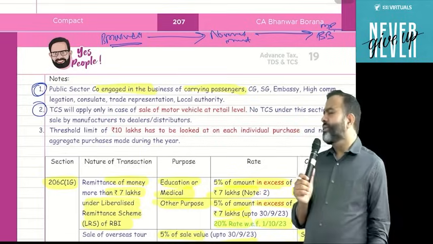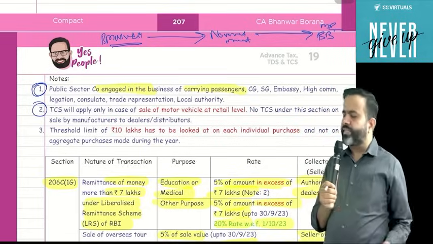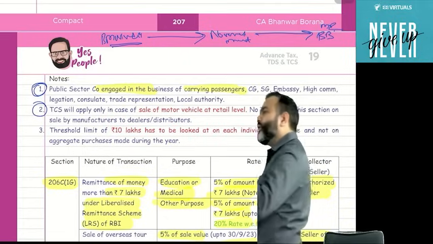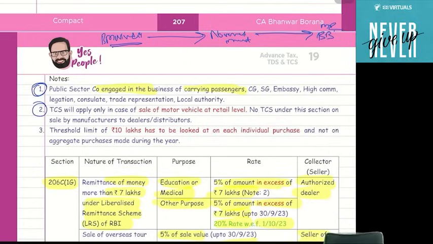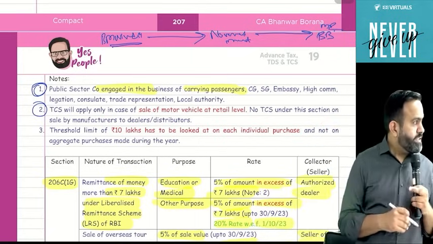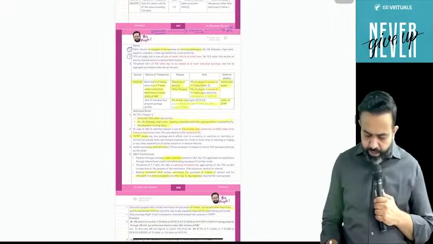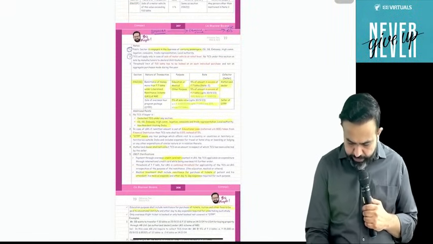Okay, one more point, guys. Is TCS under this section applicable on retail sale? Yes, on retail sale TCS is applicable. My question is, suppose I sold one second-hand car for 25 lakh, does TCS apply or not? So is this section applicable only on new cars? Suppose I sold one second-hand car, does TCS apply or not?